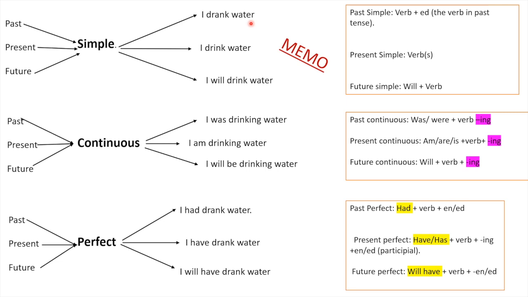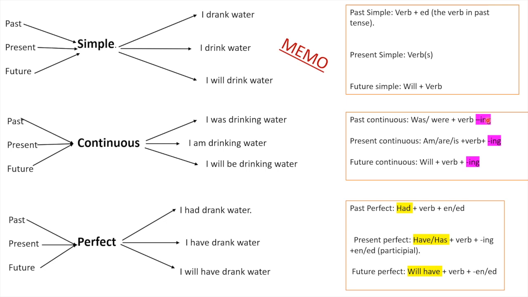Present simple, I drink water. Future simple, look at the rule, I will drink water. Past continuous, I was drinking. Was plus ing, it's in the past, and it's continuous. Present continuous, I am drinking water. Am plus verb plus ing. I am drinking water. Future continuous, I will be drinking water. Will is the operative word.